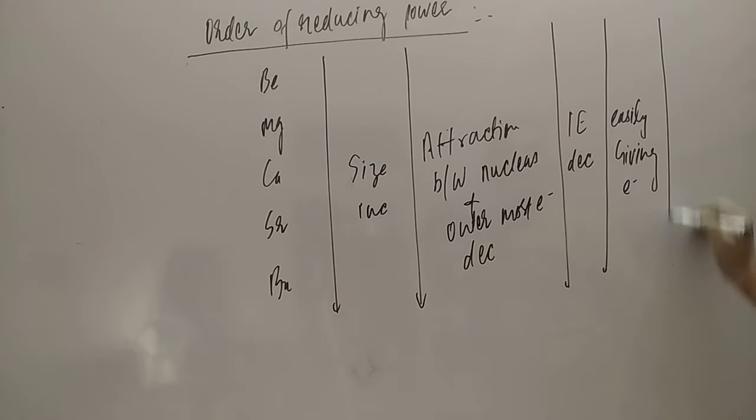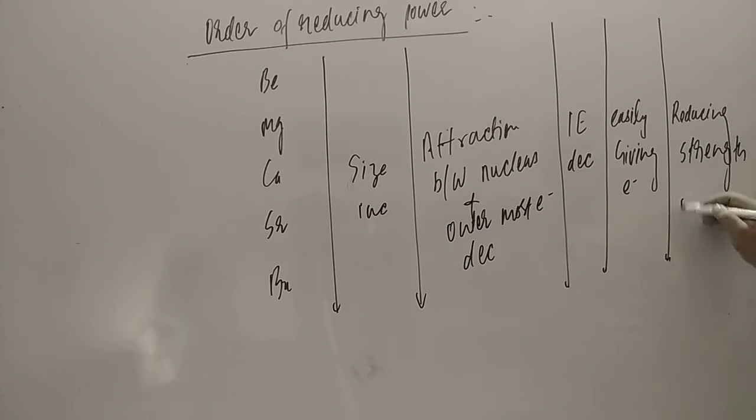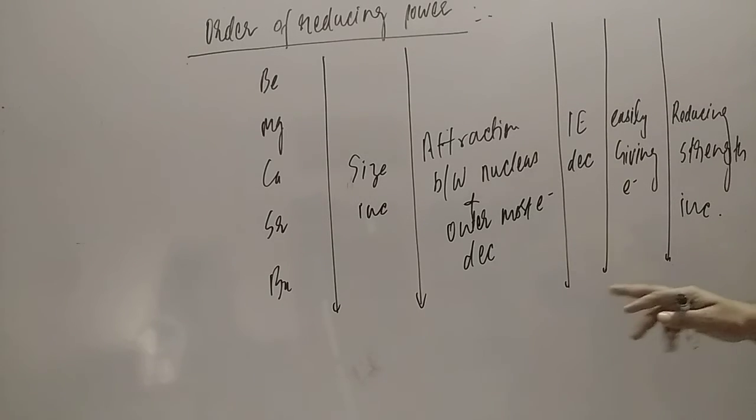Easily giving electrons means the reducing strength increases. Reducing strength, what is happening, student? Increases. Reducing strength increases, so the easier it is to give electrons, the stronger the reducing agent. So this is our answer, student. If anyone asks which is the strongest reducing agent, we can see that barium is the strongest reducing agent.